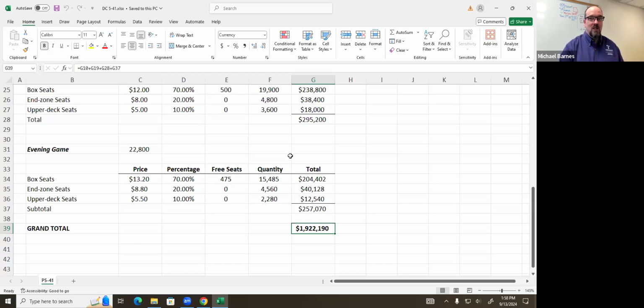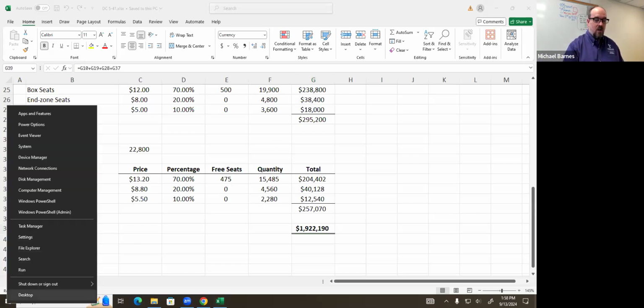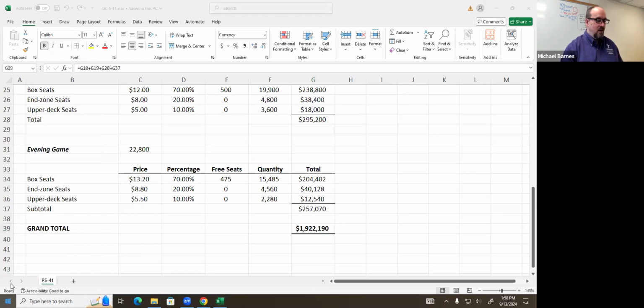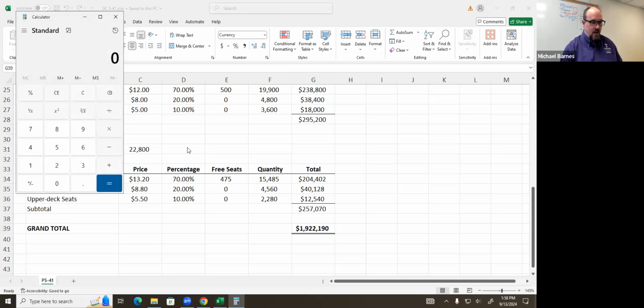What's our quantitative basis? What do we say we're going to use for this course? Tolerable difference? How do we calculate tolerable difference in this course? 5% of what? The calculated amount or the recorded amount? 5% of the recorded amount. So let's just go ahead and do that. 2,200,000 times 0.05. So we have to be within $110,000.